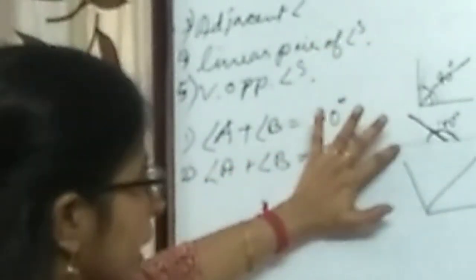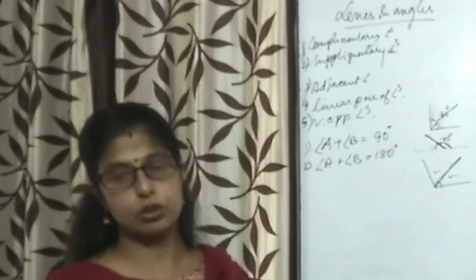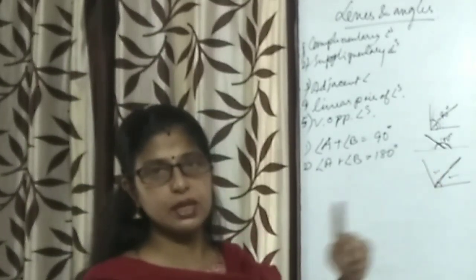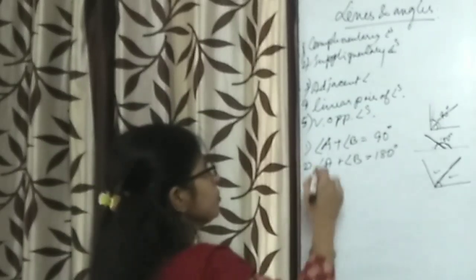So they too are called adjacent angles. Generally, without mentioning the particular angles, we draw in such a way, then this arm is called a common arm of both the angles. So these two are adjacent angles. One thing is very important: to be adjacent angles there must be a common arm.